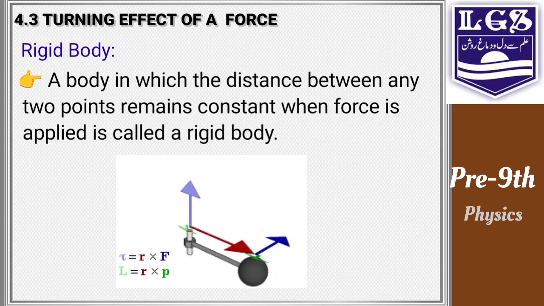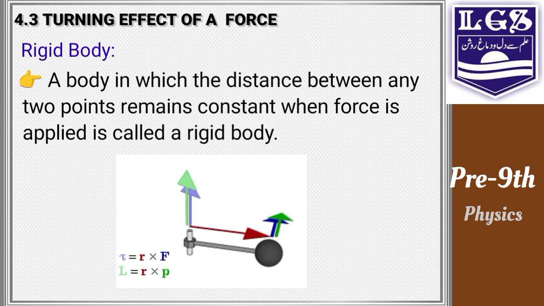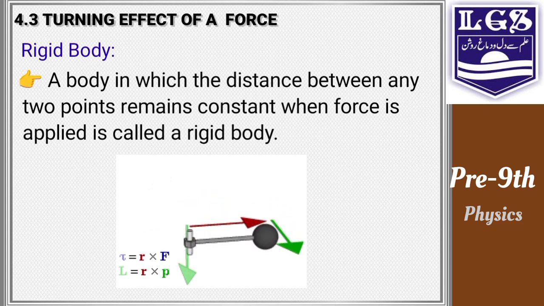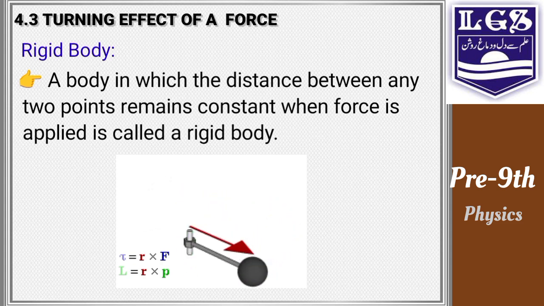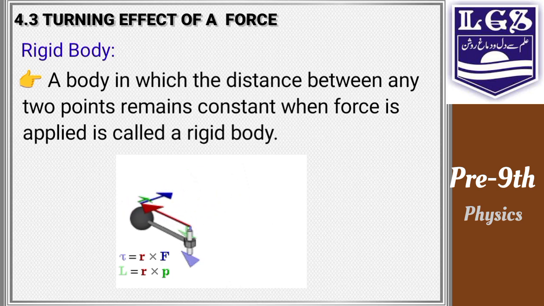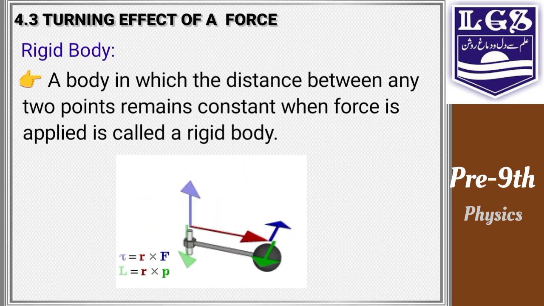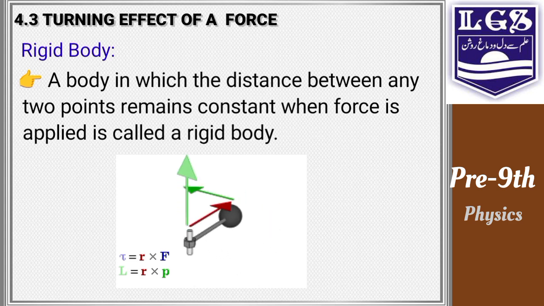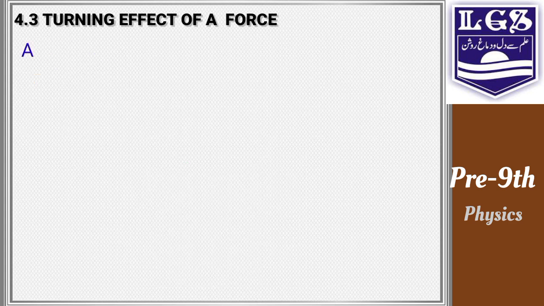Is it clear? Any body whose 2 points, during its rotation when force is applied, keep a constant distance, that type of body is called a rigid body. Any metallic rod or wooden stick may be a rigid body.